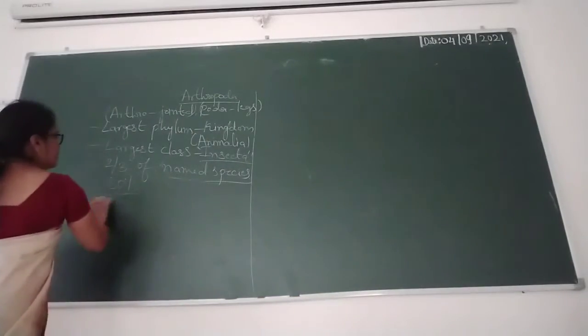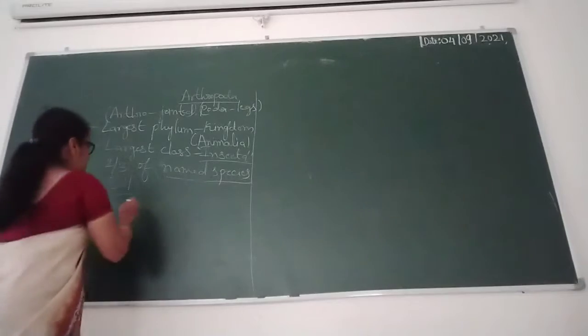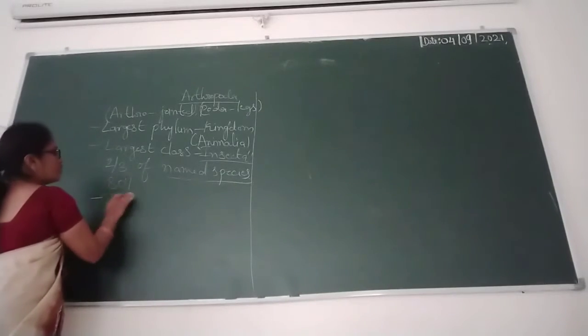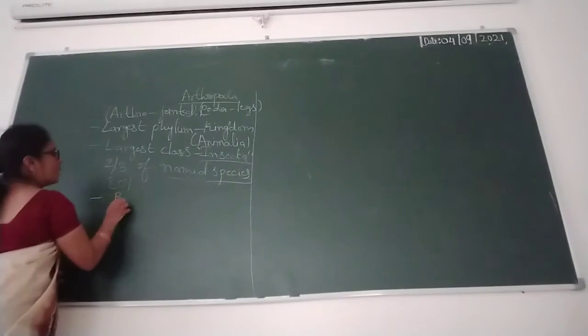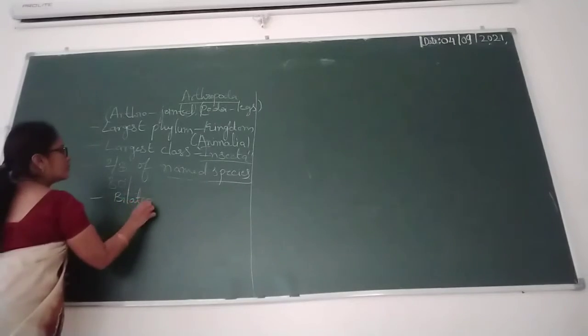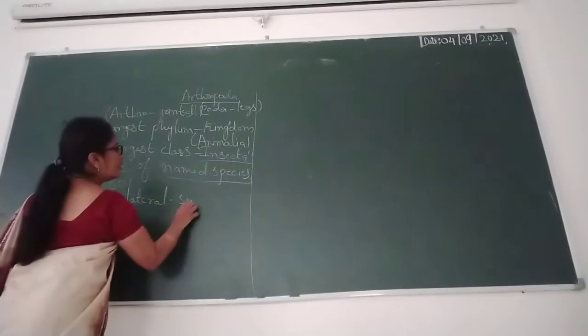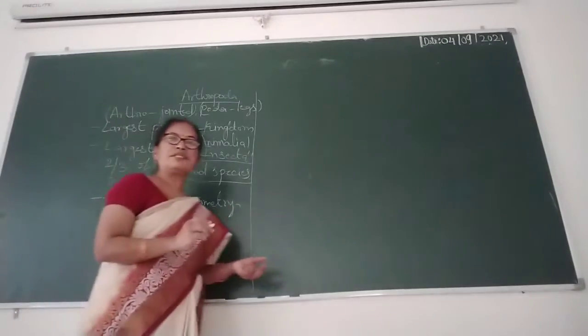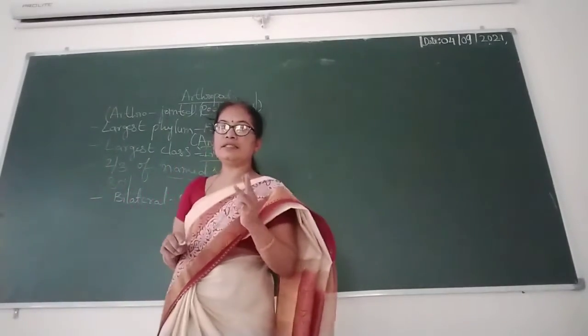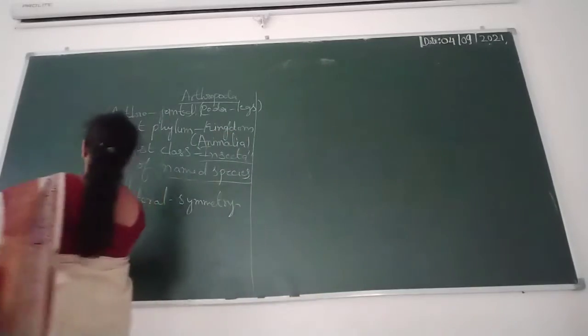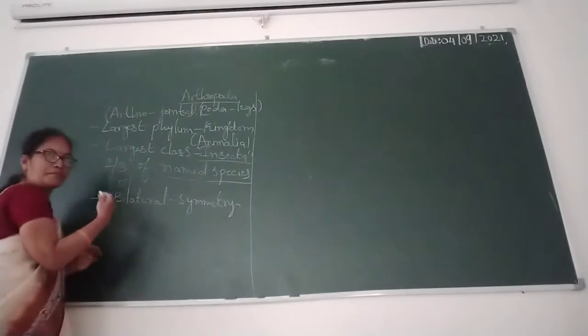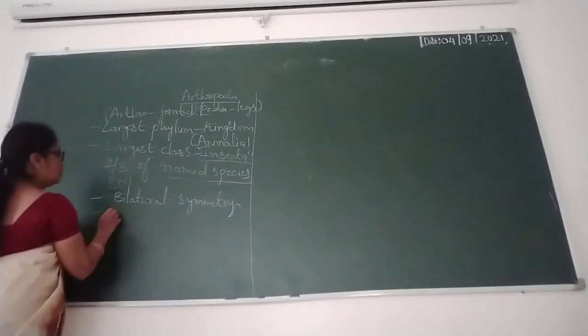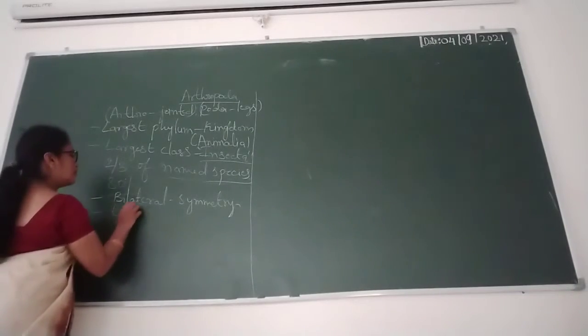If we take the general characteristics, they contain bilateral symmetry. They are triploblastic, meaning they contain three germ layers: ectoderm, mesoderm and endoderm.